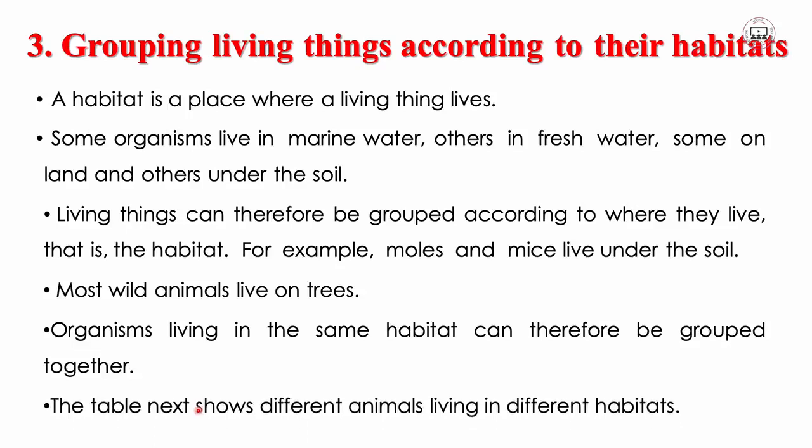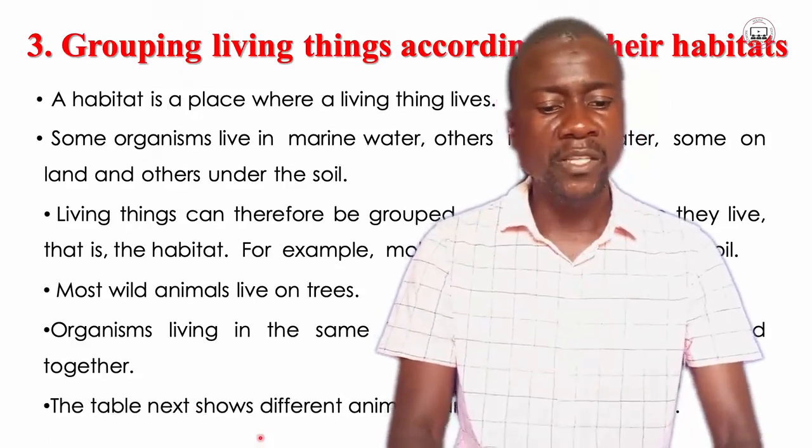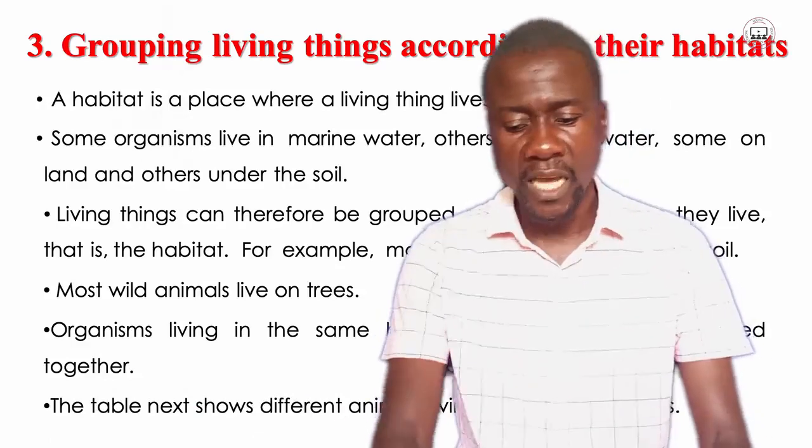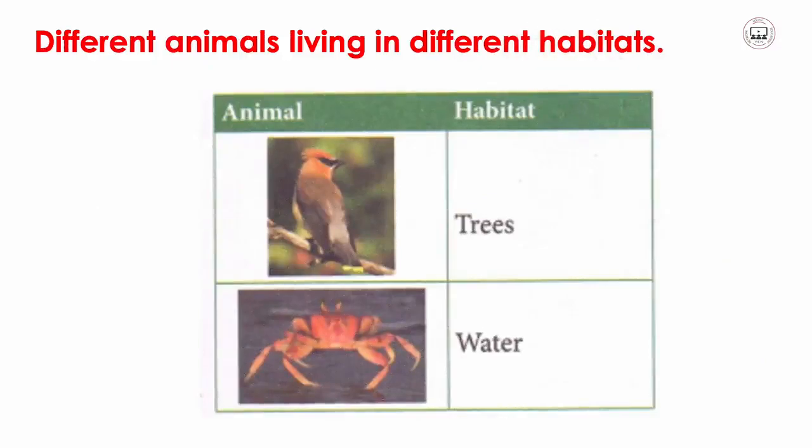So here we have a table of different animals living in different habitats. Here we have a bird which has a habitat which is trees.